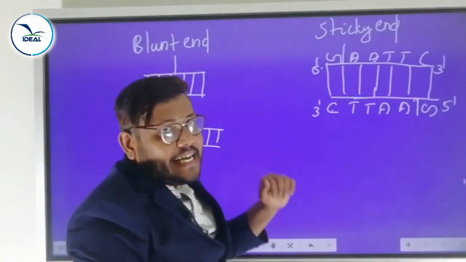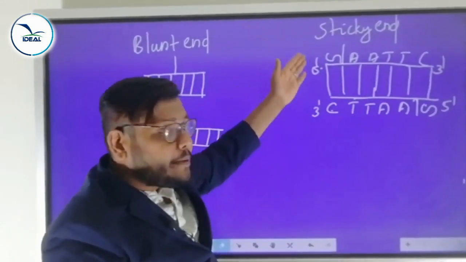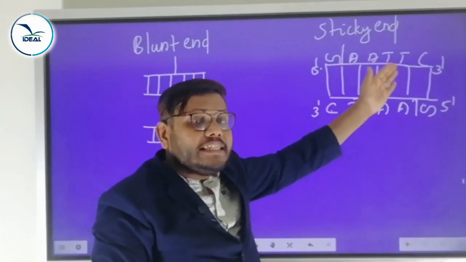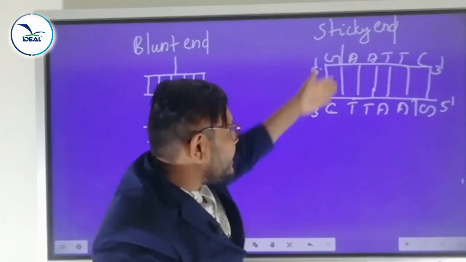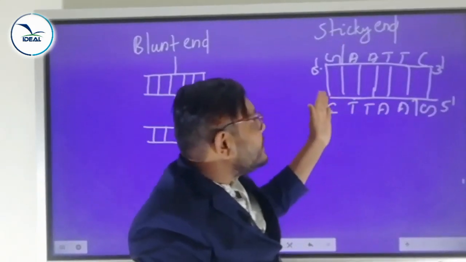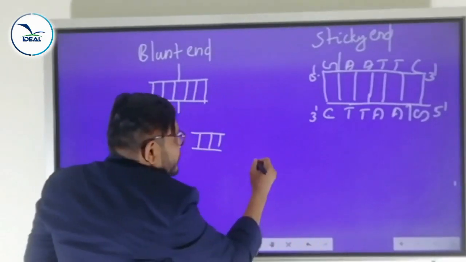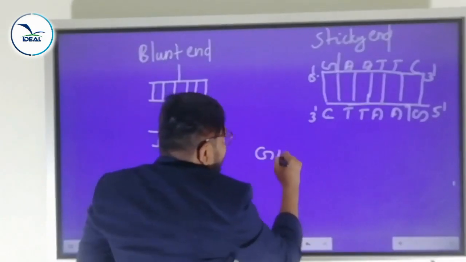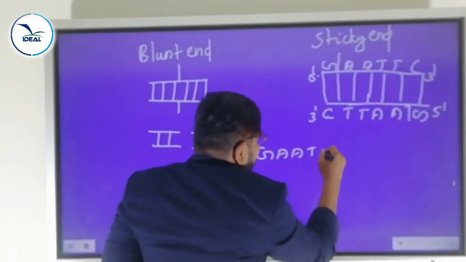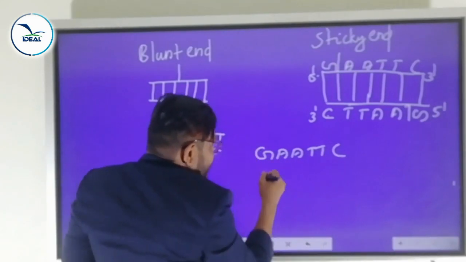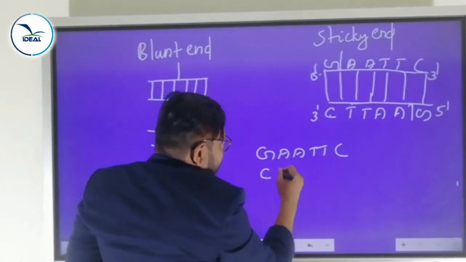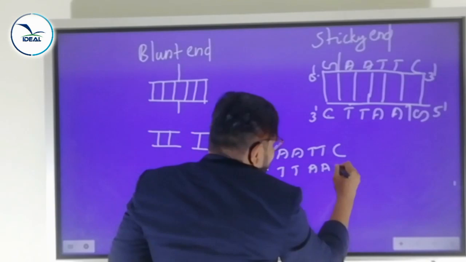Next, the sticky end. Sticky end means the endonuclease enzyme cuts the DNA a little away from the center. If they cut from here, a hanging part is formed. That is called a sticky end. Look here, this is one palindromic site: guanine, adenine, adenine, thymine, thymine, cytosine, six base pairs. On the other strand, cytosine, thymine, thymine, adenine, adenine, guanine.